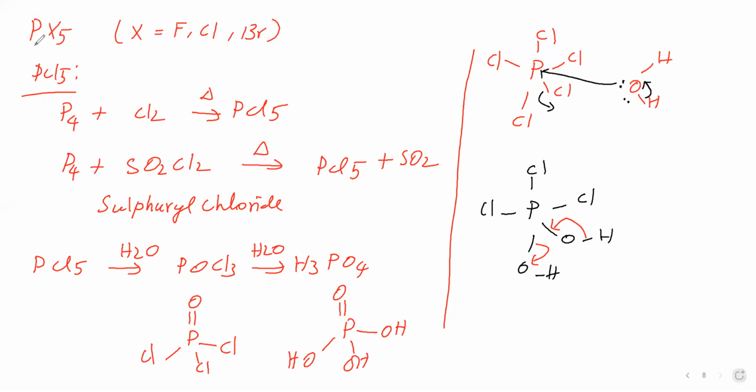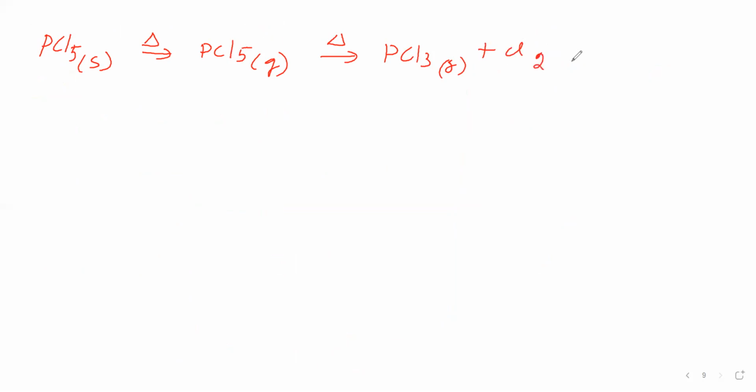Next, PCl5 solid on heating gives PCl5 gas directly. Therefore, PCl5 undergoes sublimation. PCl5 gas on further heating undergoes decomposition to give PCl3 gas and Cl2 gas.